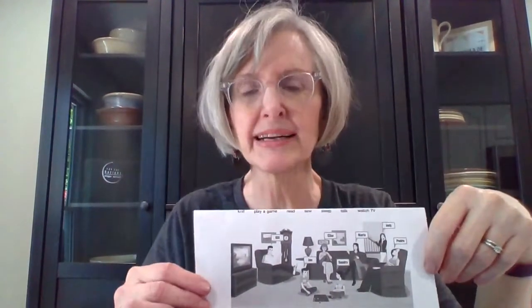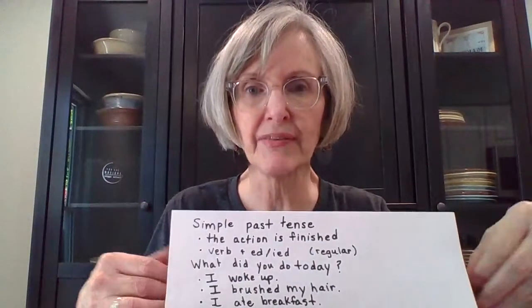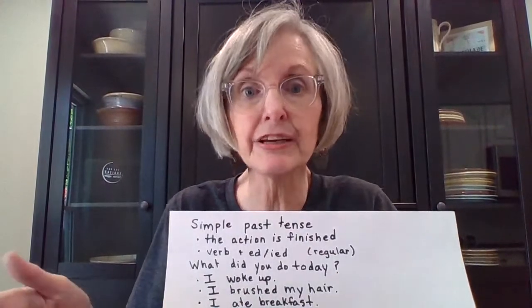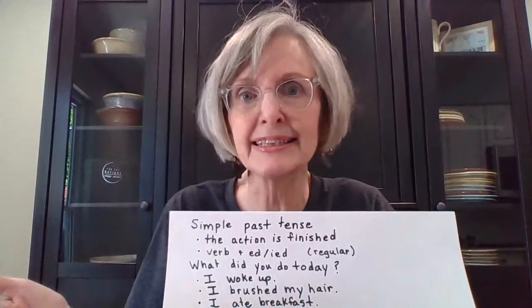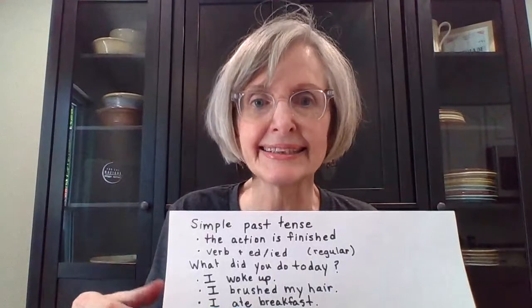Okay, so I hope you did well on that, didn't have any questions. So past progressive is one form of past. The other form of past, the first form you learned probably, was just simple past. So simple past is when the action is completed in the past. So here's just a little bit of notes on that and some examples. Simple past is when the action is finished. If it's a regular simple past, we just add ed. Or if it ends in a y, we'll drop the y and add ied.